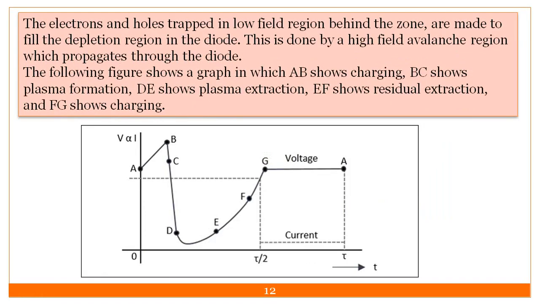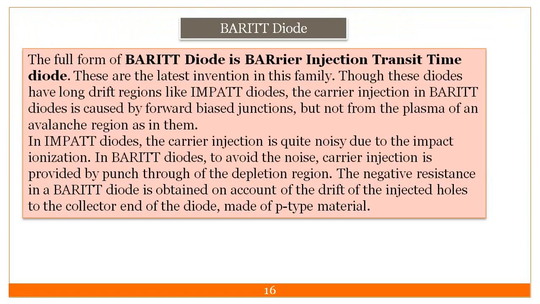Just a minute. So we have discussed all this part. BARITT is nothing but the barrier injection transit time diode. Okay, barrier injection. So what exactly is meant by barrier over there? Barrier is nothing but some kind of obstacle. So in barrier injection, in that barrier we have to inject electrons. That is nothing but the barrier.